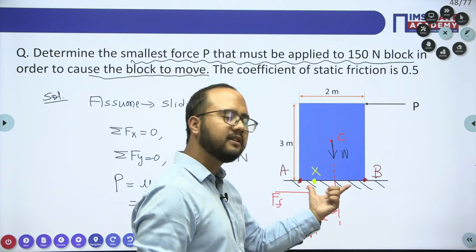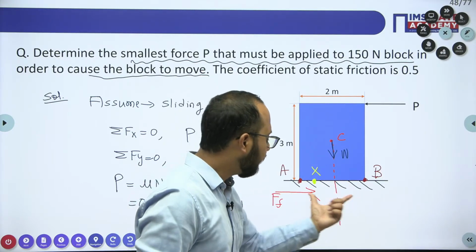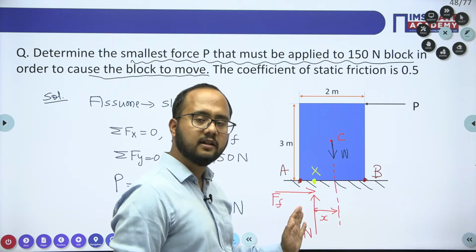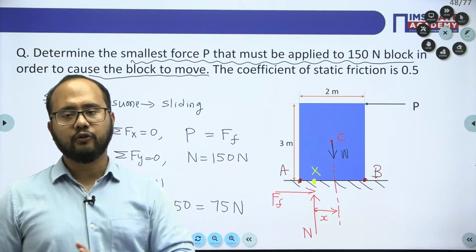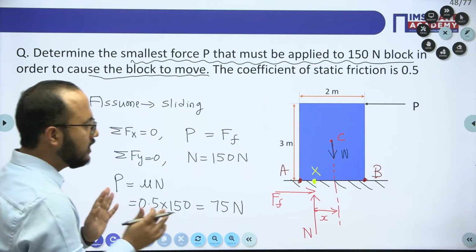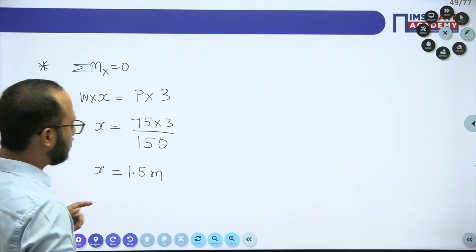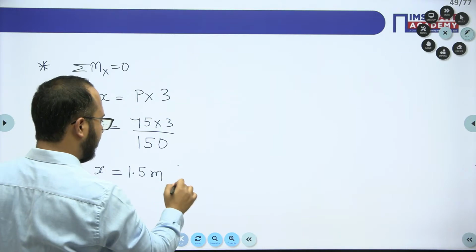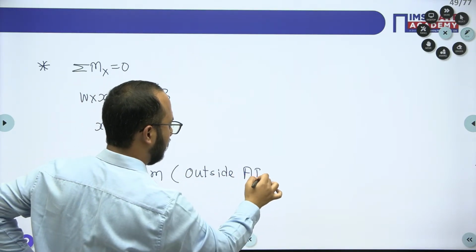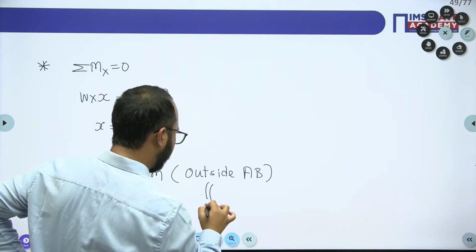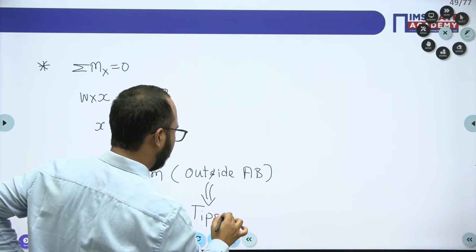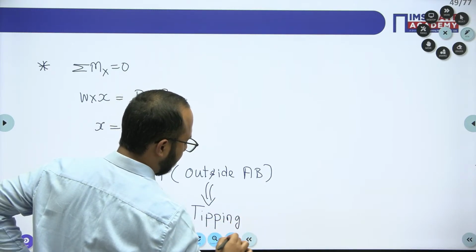If it is within the base, obviously sliding will be there. But if it is lying outside the base AB, tipping will be there for sure. Got it? That is the point we need to understand. So what we have understood from this case, we'll write here, outside AB. So from this I can say tipping will be there.